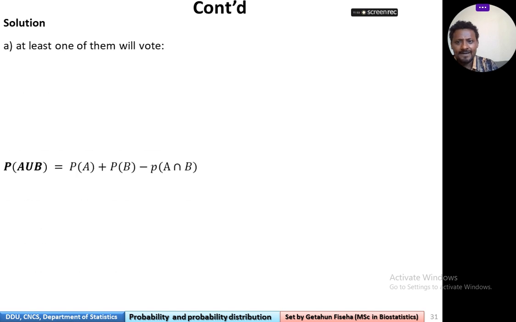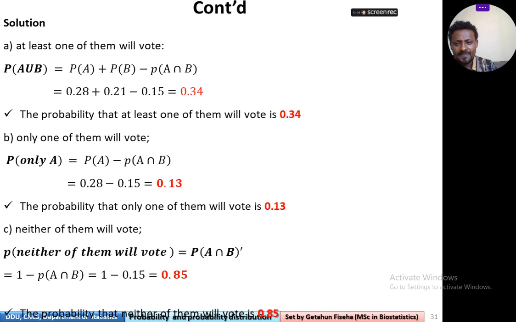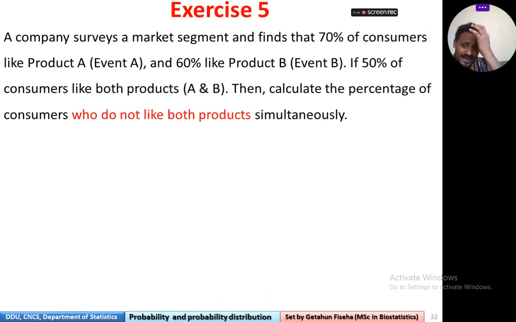Now let's try to see another example, or another exercise. It says that a company surveys a market segment and finds that 70% of customers like product A and 60% of customers also like product B. If 50% of consumers like both product A and B, then calculate the percentage of consumers who do not like both products simultaneously.